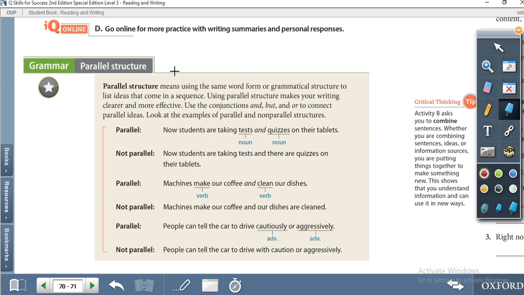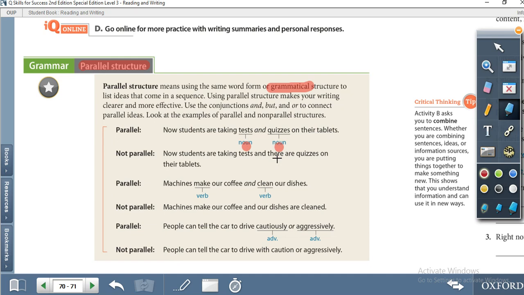What is the grammar topic today? That is parallel structure. Parallel, as you know from the term, parallel means equal, two equal sides. In grammar, parallel structure is used in grammatical structure. For example, look at the first sentence. Now students are taking tests and quizzes. Look here, noun and noun.